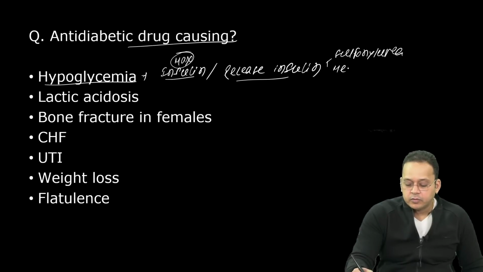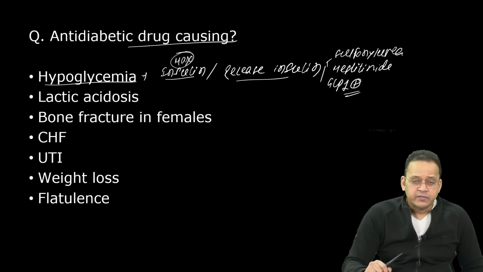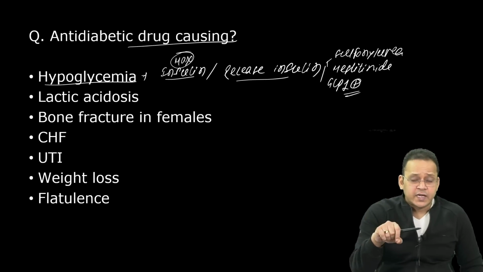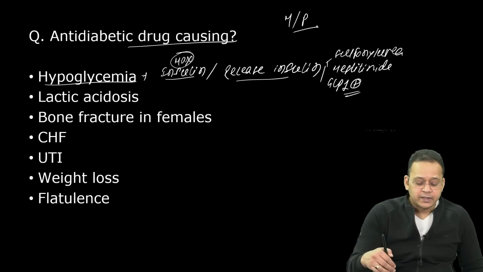सल्फोनिलयूरिया और मेग्लिटिनाइड. और GLP-1 एगोनिस्ट, DPP-4 इनहिबिटर के साथ कम दिखता है. So whenever they ask you which drug does not cause hypoglycemia, most of the times your answer is metformin or pioglitazone. ये नहीं करते.